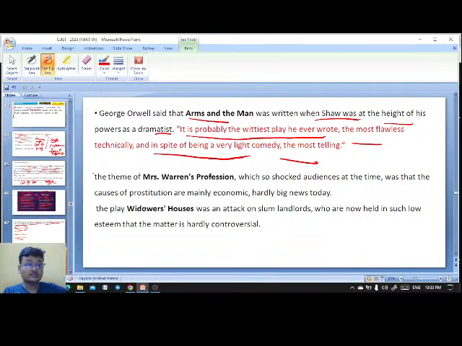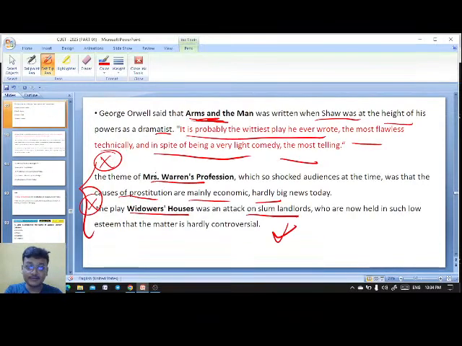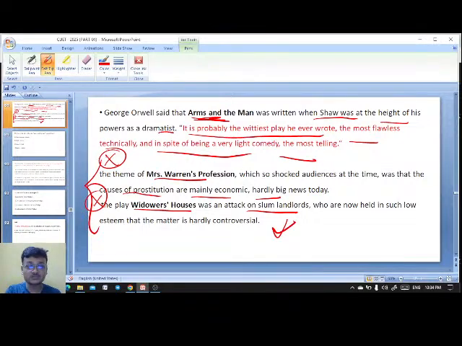You must also know that works like Mrs. Warren's Profession, that is actually another work by G.B. Shaw, shocked audiences at the time because it said that the causes of prostitution are mainly economic, hardly news today. We have another important work, Widowers' Houses, that was an attack on slum landlords. You must also remember. But here our question was that the line George Orwell commented was for Arms and the Man. So Mrs. Warren's Profession deals with prostitution, whereas Widowers' Houses deals with an attack on slum landlords.